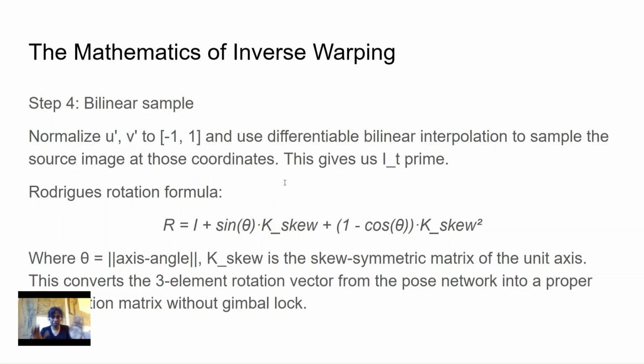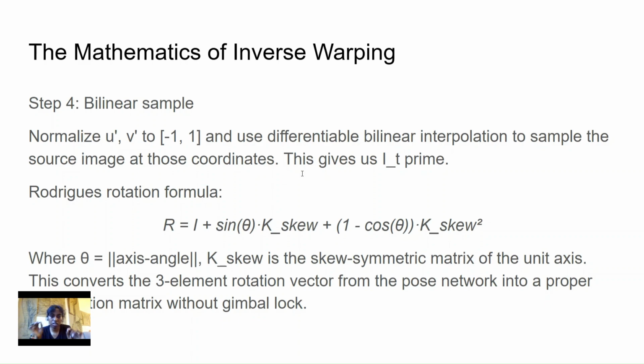And the final step is bilinear sampling. We normalize these pixel coordinates to the range -1 to +1, and we use bilinear interpolation to read off the pixel color from the source frame at that location. Differentiable here means the gradients can flow back through backpropagation and through the whole sampling operation, all the way to both the depth and the pose predictions.